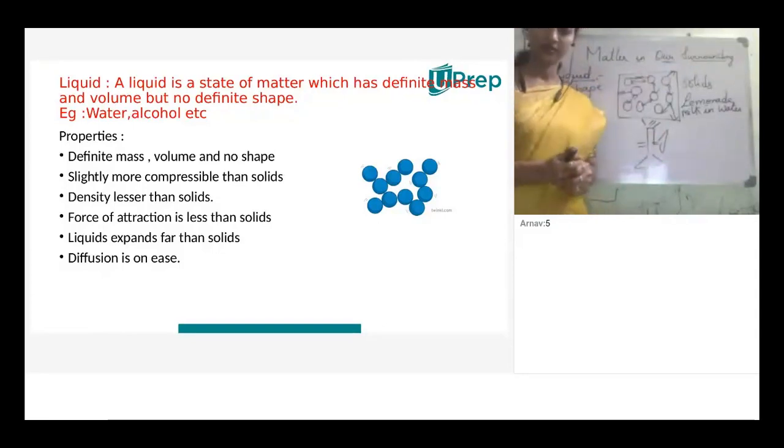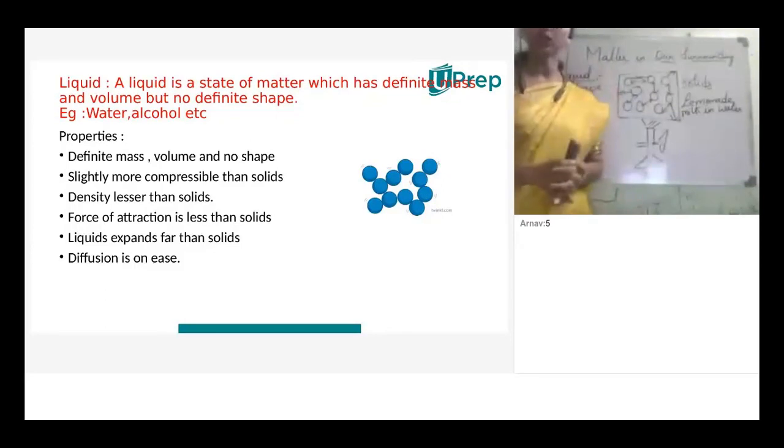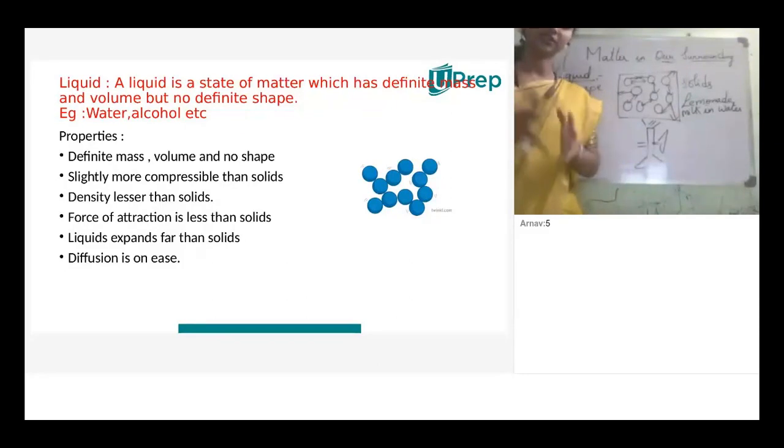We can't separate them by simple physical methods. We need to go for selected methods. When we go for separation techniques, we need to use selected physical methods to separate the components present in the particular sample. There is a chance of separating milk from cream, so definitely we go for a separating process. Those separation techniques we will see in the coming topics. Understood? Lemonade, milk in water.